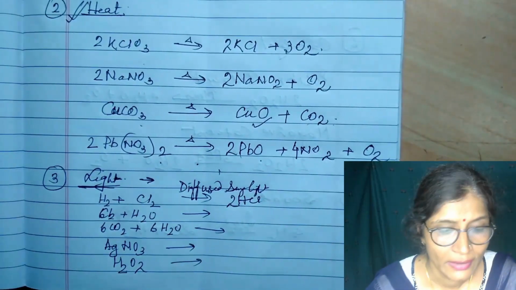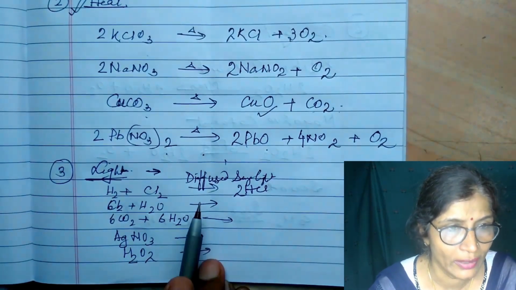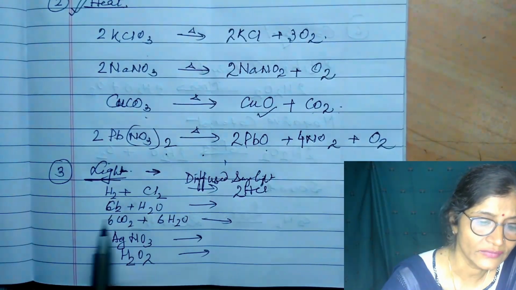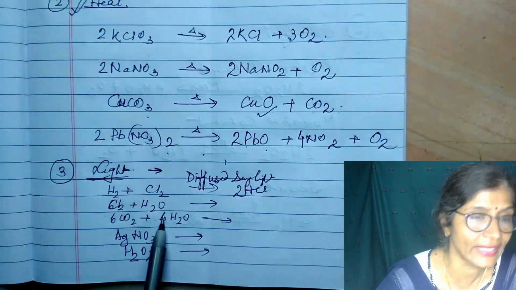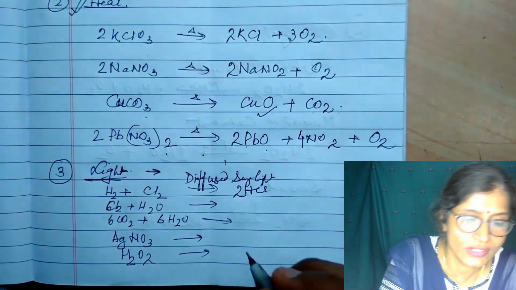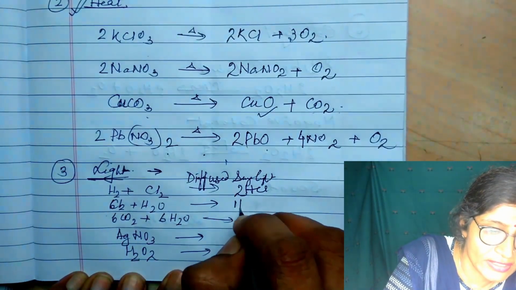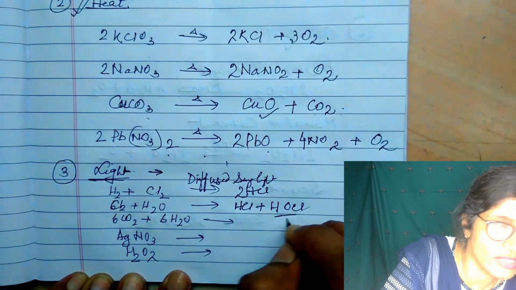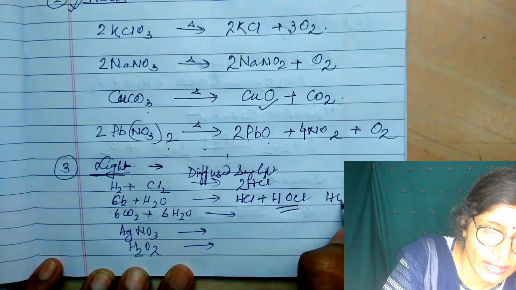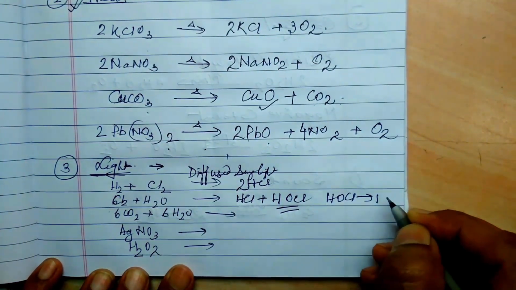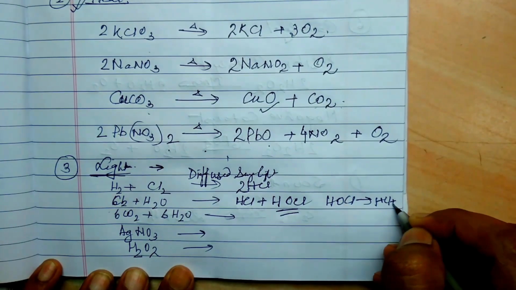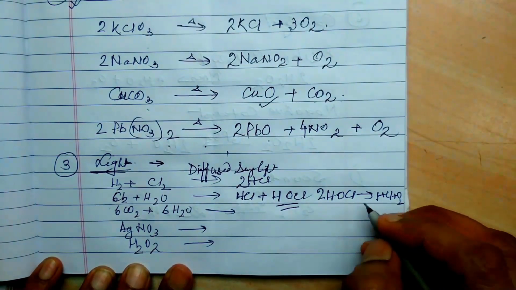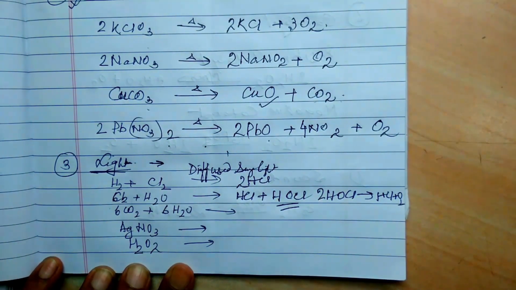And if the intensity of light is more, like direct sunlight, then the reaction will be violent. In the same way, chlorine and water react with each other in the presence of light and give HCl plus hypochlorous acid, HOCl. This is an unstable compound, and HOCl immediately decomposes and gives HCl plus oxygen gas.